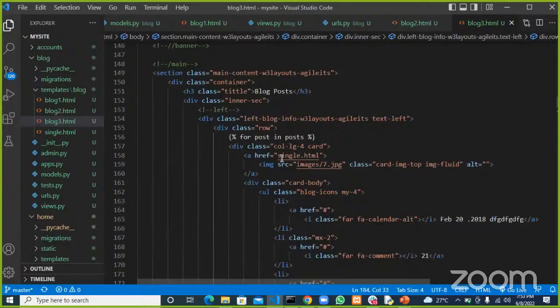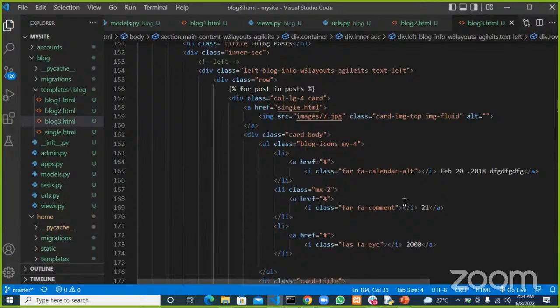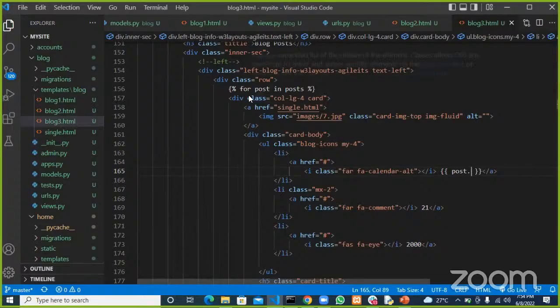Then what we want to show here is, first of all, the date of the post. So we take this off and then output the date of this post.